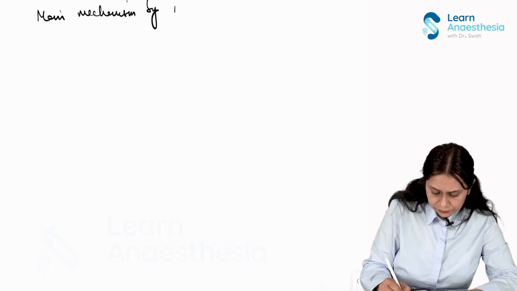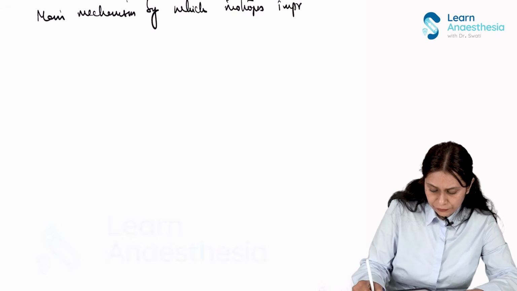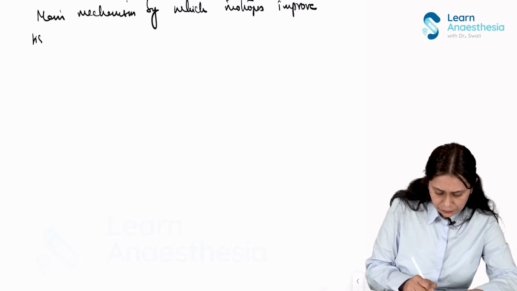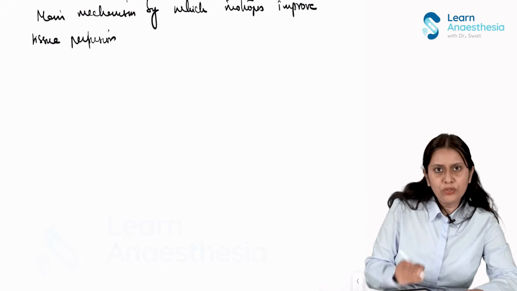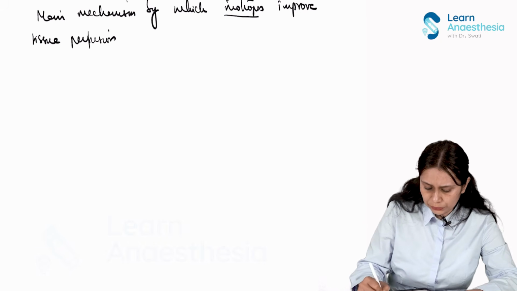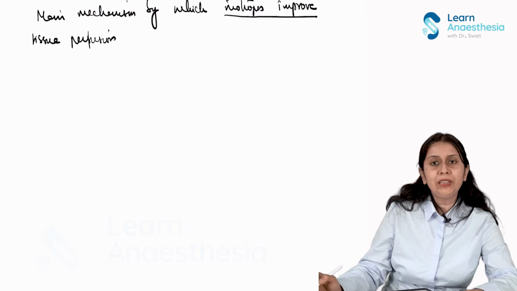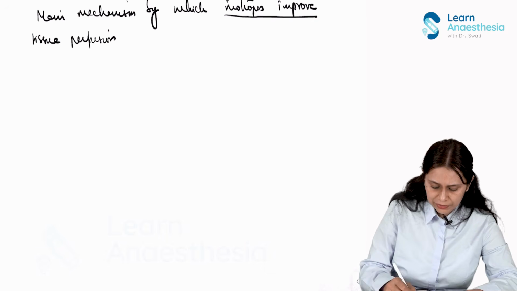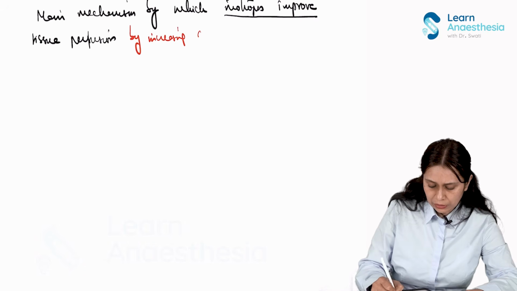The main mechanism by which inotropes improve tissue perfusion. Now, a vasopressor improves tissue perfusion by vasoconstriction and maintaining the perfusion. But how does an inotrope improve tissue perfusion? By increasing cardiac contractility.